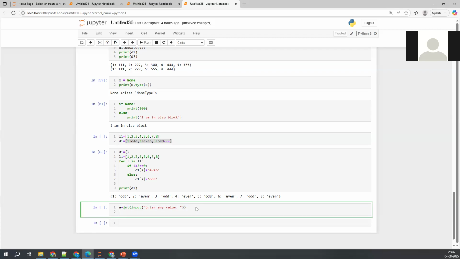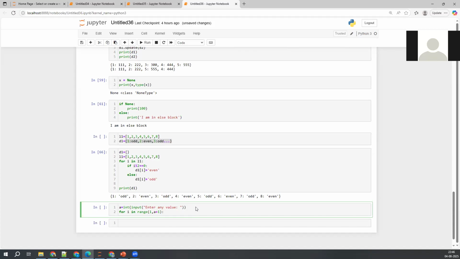After that, for i in, we know the range function, right? Range of, let's say I wanted to start the number from 1 or 0, whatever you want, comma, stop value, we can take A here. Or A+1, whatever you want. The end value is excluded, so if you want to exclude it, take up to A, or if you want to include that number also, take A+1.